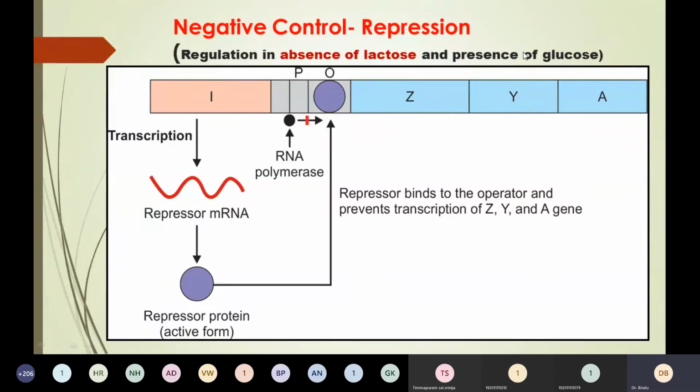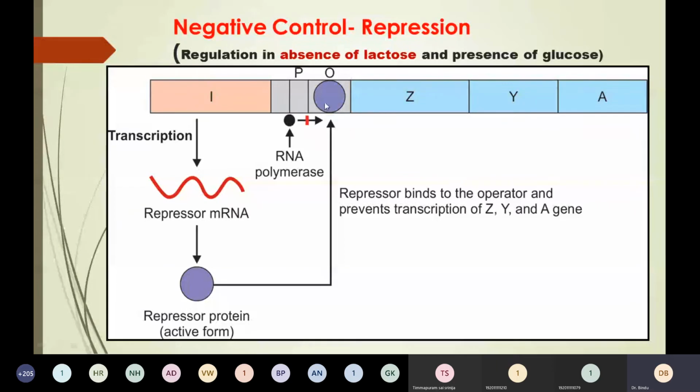If glucose is present, it inhibits the adenyl cyclase enzyme. As a result, the cyclic AMP synthesis comes down, so cyclic AMP cannot bind to CAP and there is no CRP. Since there is no CRP, RNA polymerase cannot bind to the promoter site. As a result, there is no transcription of these genes and no product is formed. Can you see here? So remember, two things.